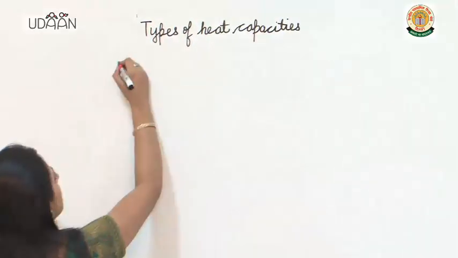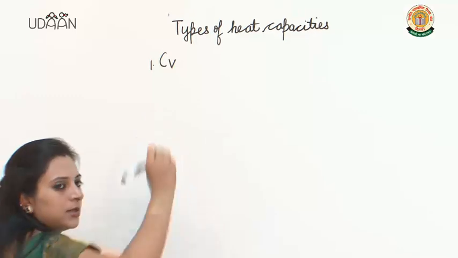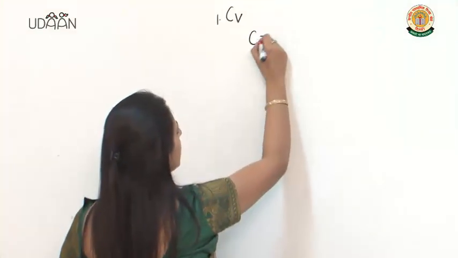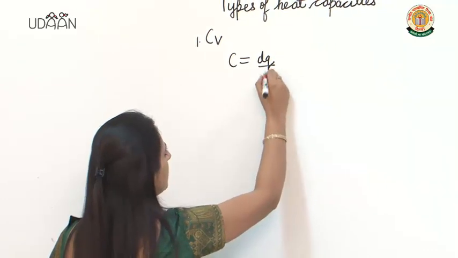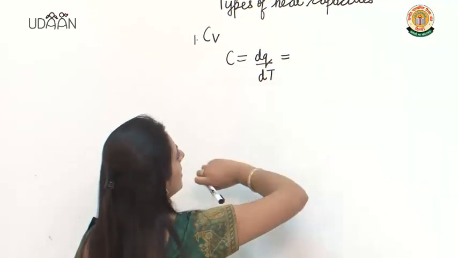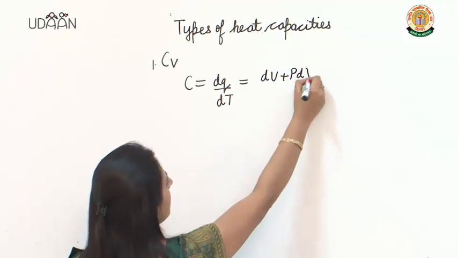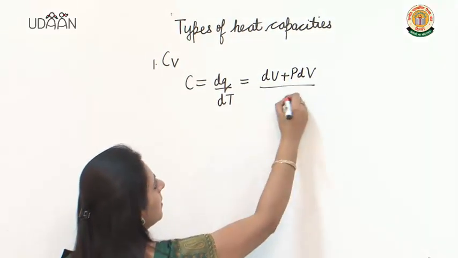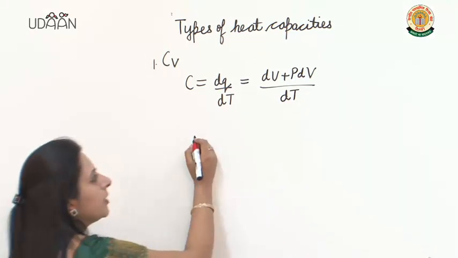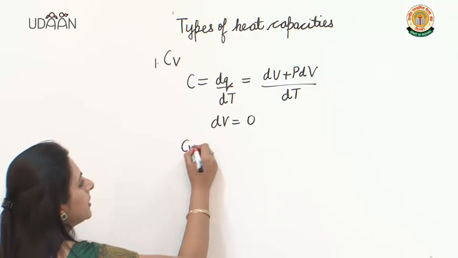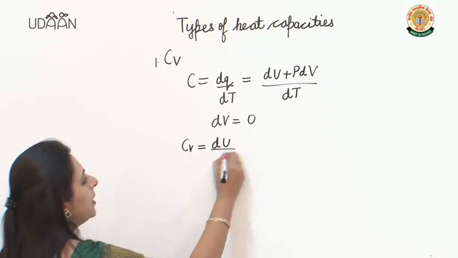Now we will continue with the types of heat capacities. First is the heat capacity at constant volume, that is Cv. Now we know that C is equal to dq by dT, and dq is equal to dU plus PdV from the first law we have studied. So that means at constant volume dV would become equal to 0, indicating that Cv is equal to dU by